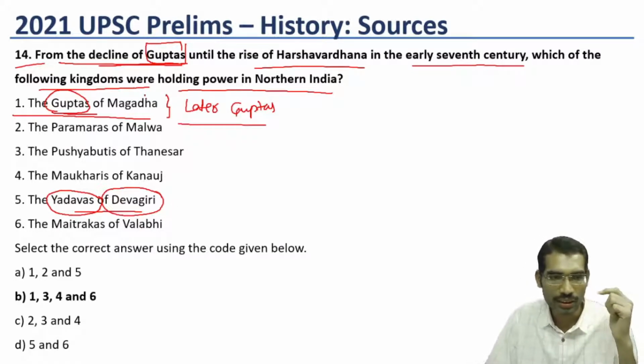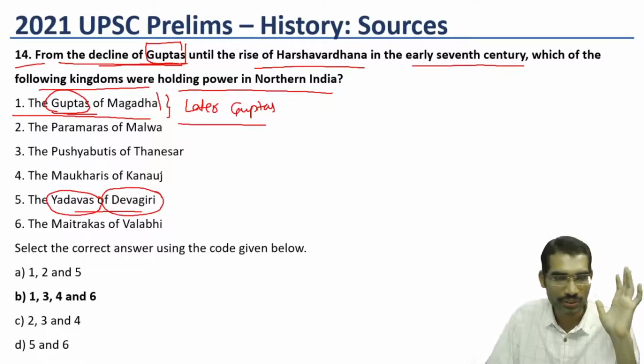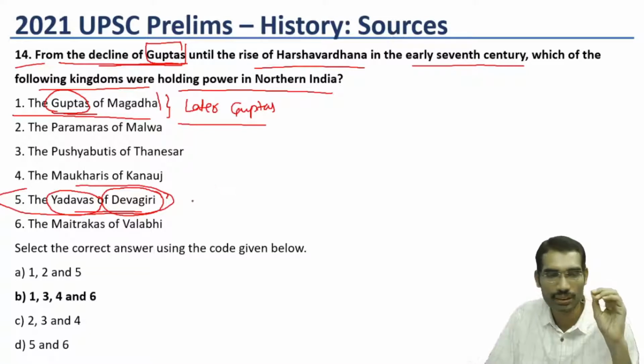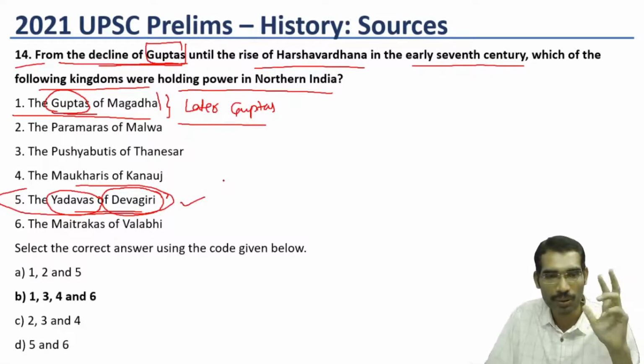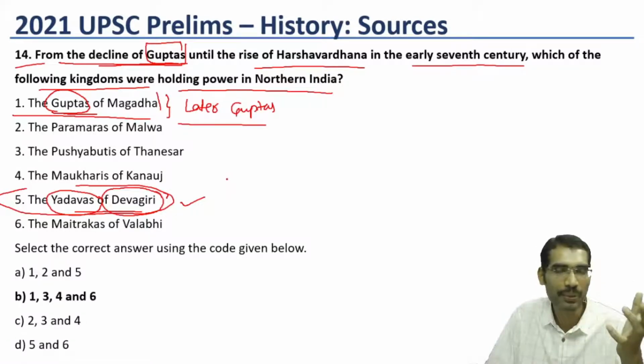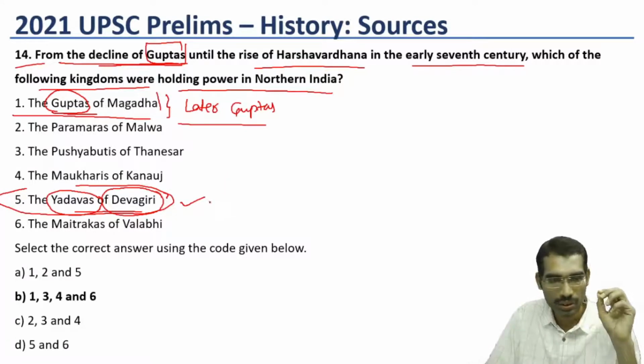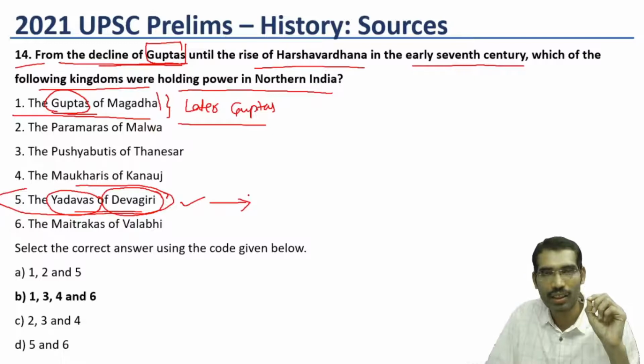Now this also will give confusion for students. Most of the students know Yadavas and Devagiri. But now the problem comes: which time period do they belong to? Those who have a little bit of idea of medieval India know Alauddin Khilji and Muhammad bin Tughlaq, these two names most of the students know.